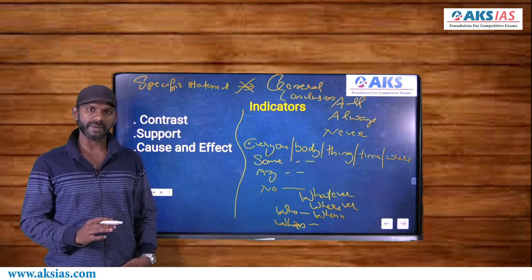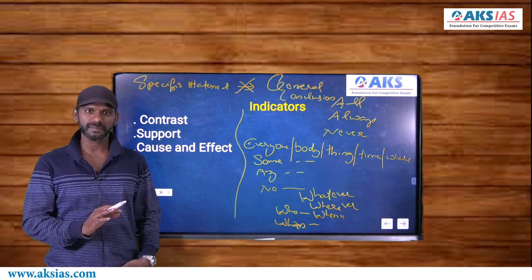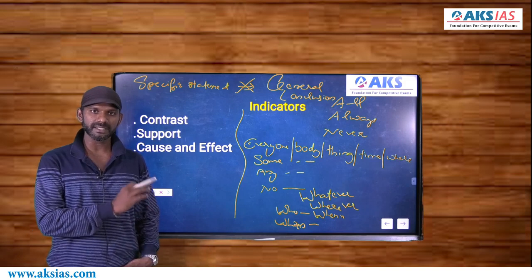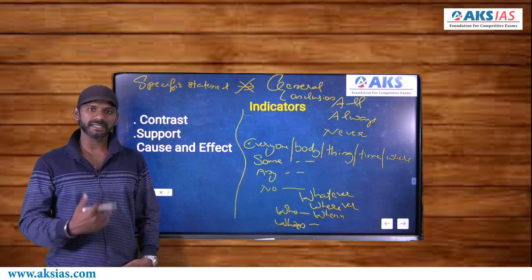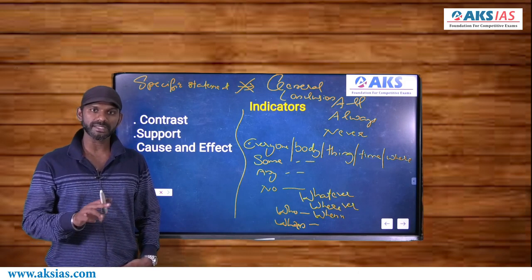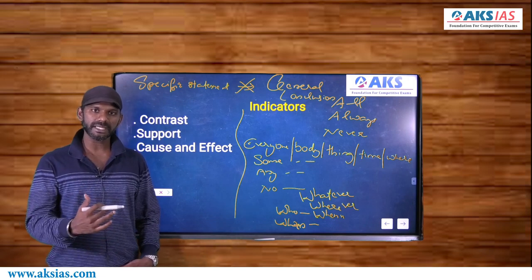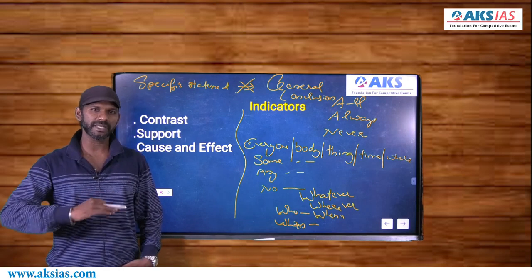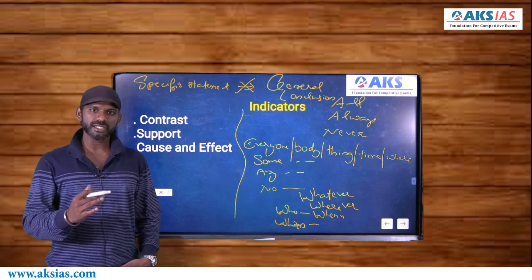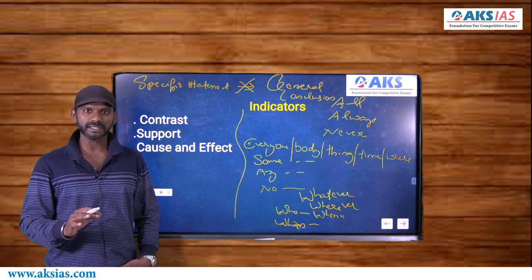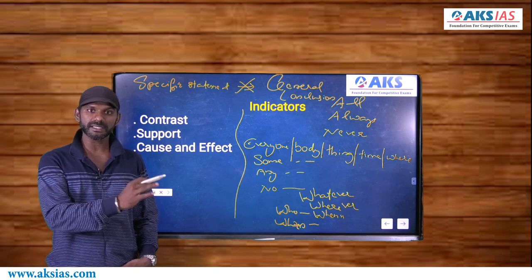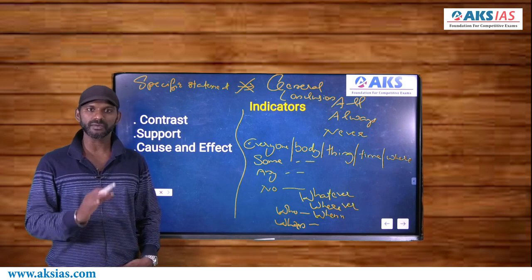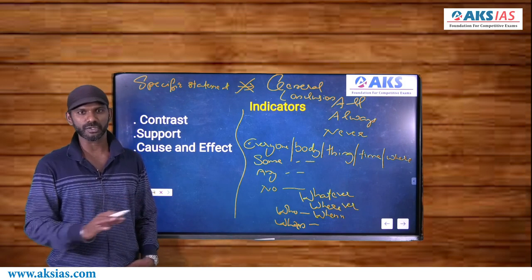Only one sentence in the passage will talk about one option, right? So understand the meaning and the charge of the option and the meaning and the charge of the sentence that talks about the option. Now we can select an option only if these two are satisfied. Only if the meaning and the charge are satisfied, we can select an option. That means, to make it very clear, the meaning and the charge of an option must be the same as the meaning and the charge of the sentence that talks about the option. If the charge is satisfied, but if the meaning is not, without thinking much, eliminate that option, right?